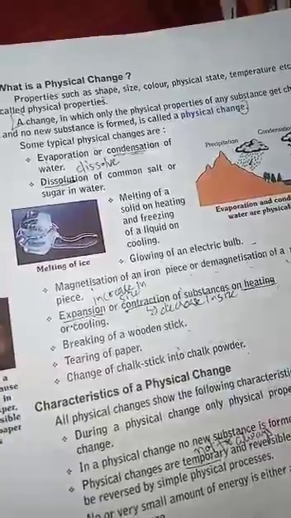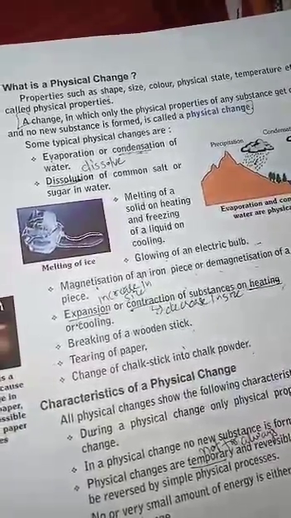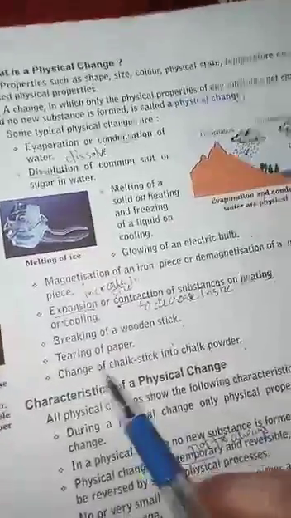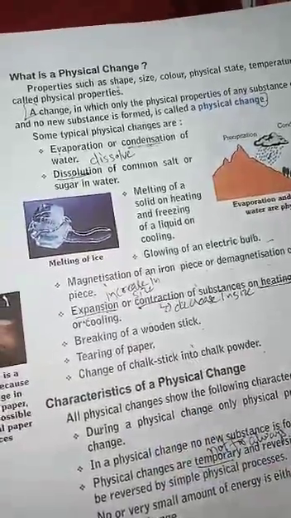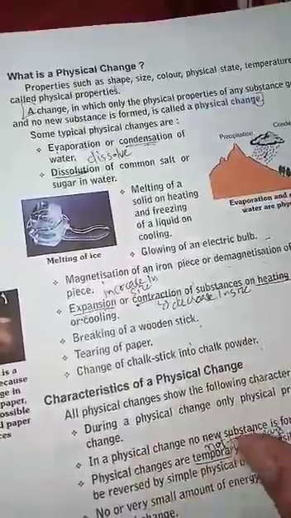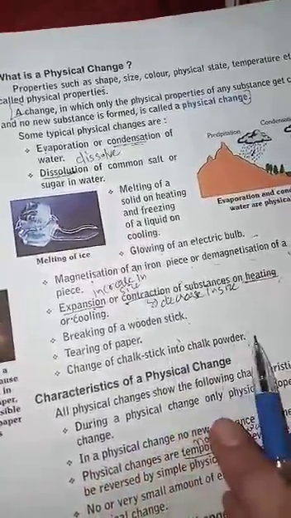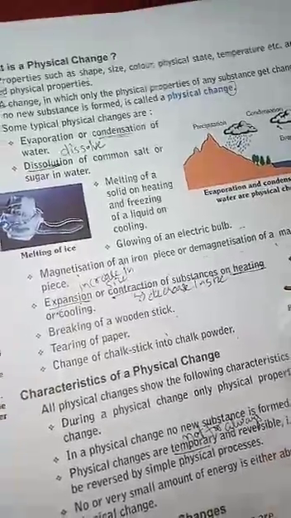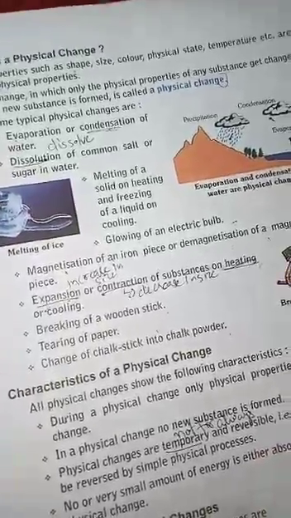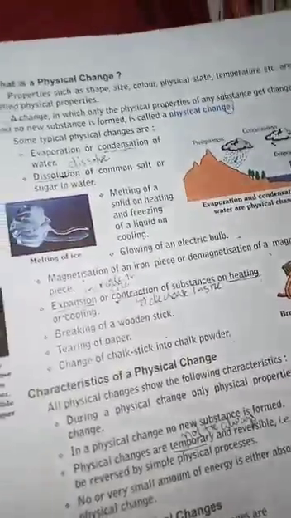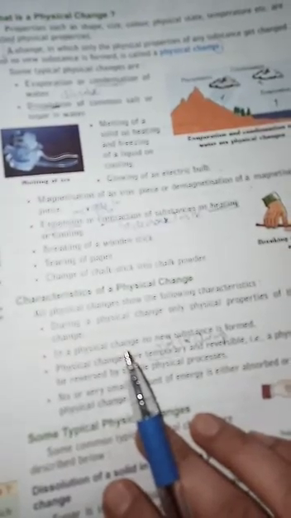Breaking of a wooden stick. When you break the wooden stick, it converts into many pieces. Tearing of paper. This is also a physical change, because in this no new substance is formed. Changing of a chalk stick into chalk powder. One chalk piece, when you change it into chalk powder, its properties will not change. Now we will read about the characteristics of physical change.